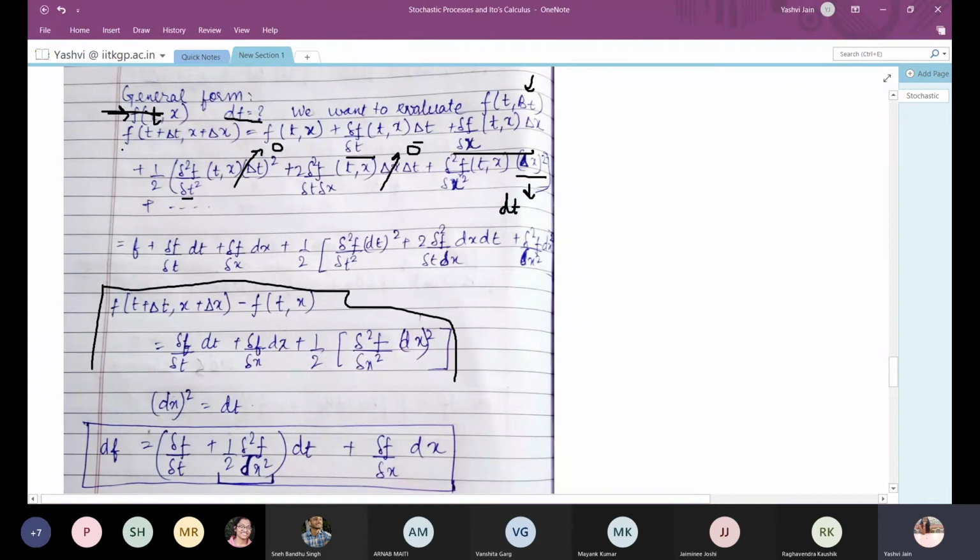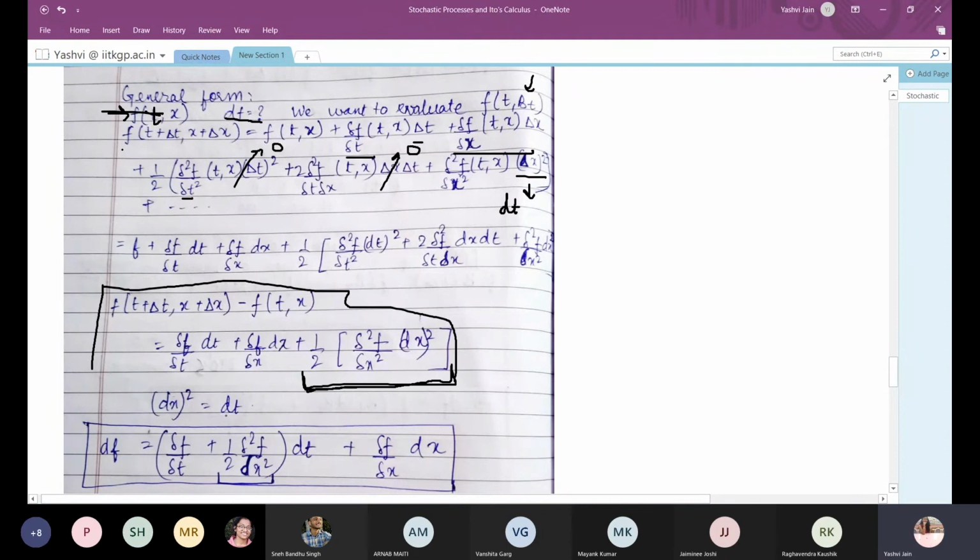as f of t plus delta t comma x plus delta x minus f of t comma x can be written as del f by del t dt plus del f by del x dx plus half, and this is the term which appears because the motion is not Newtonian and it has a quadratic variation.